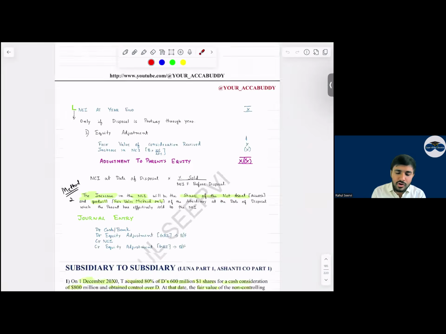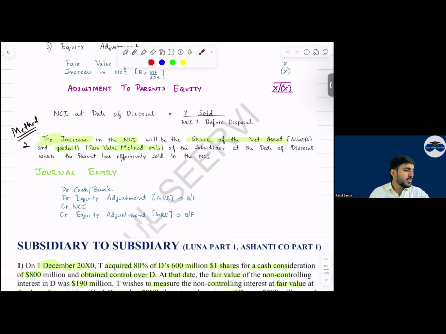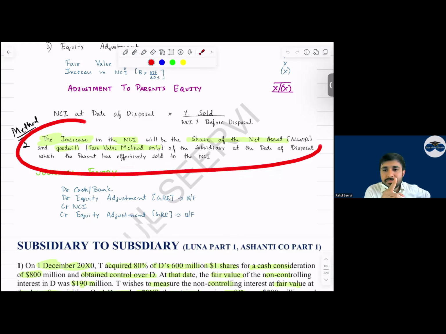Now, will you follow this long approach or will you use the shortcut? What will you do? In our regular class, I mentioned it. Will you use the shortcut or the long cut? Always use this shortcut in the exam.